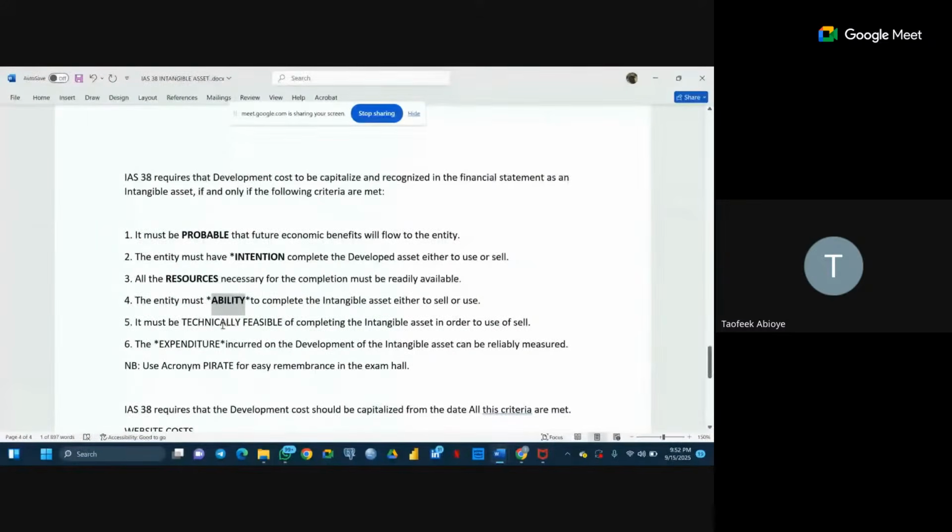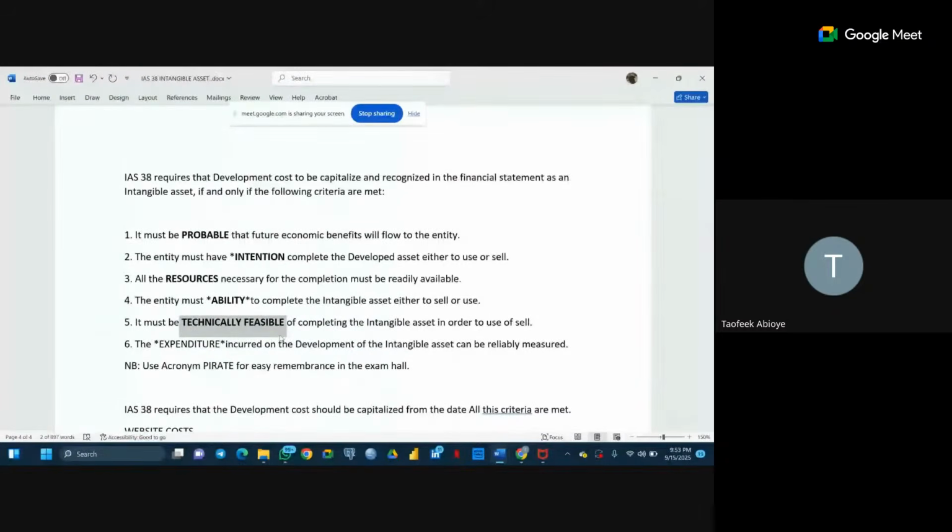Number 5 is the ability to complete. Resources must be available is number 3. Number 5 is technically feasible. It must be technically feasible that the company has the capacity to complete it.